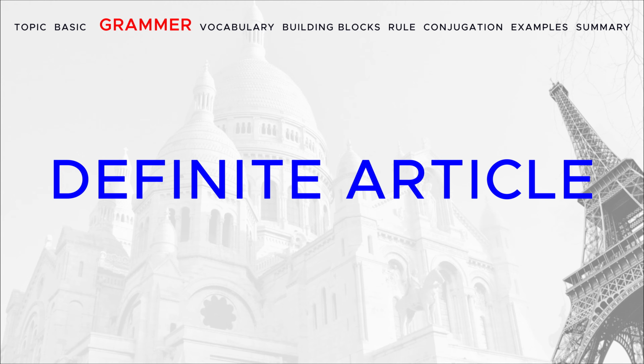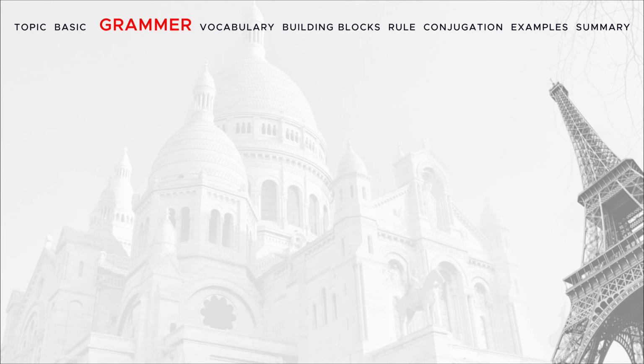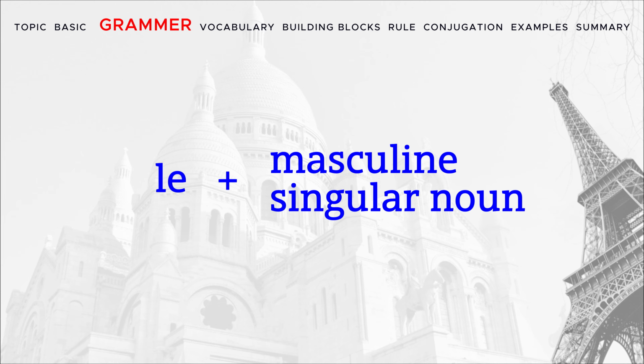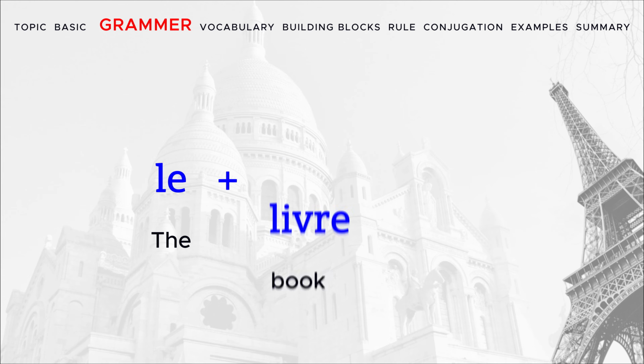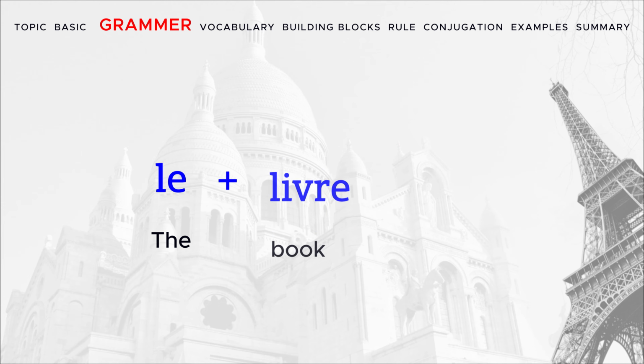In English, there is only one definite article. But in French, there are four types of definite articles, depending on the gender and number of the noun, as well as what letter it begins with. The English definite article, the, has four equivalent forms in French. Le, used with the masculine singular noun. For example, le livre, le garçon, le chien.